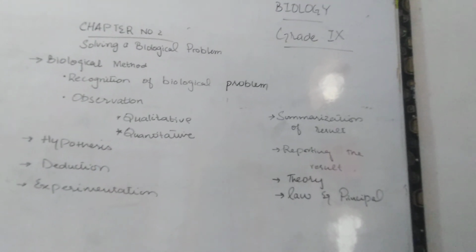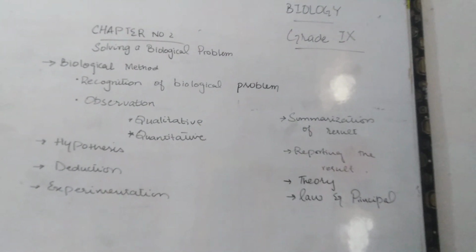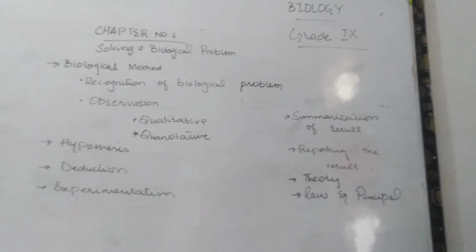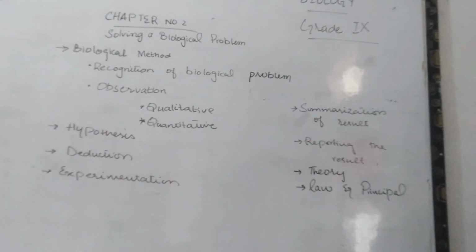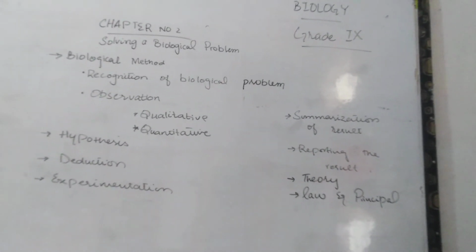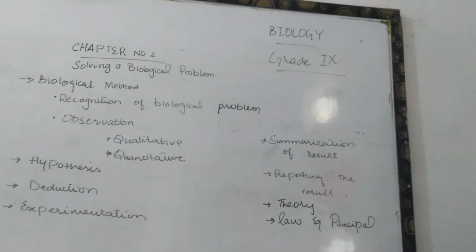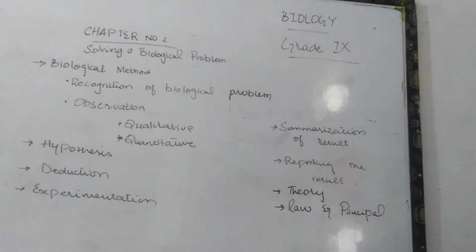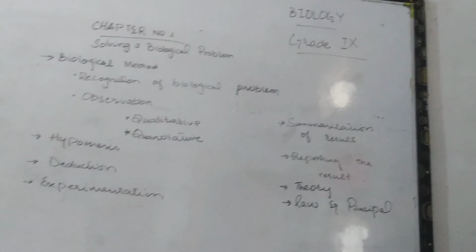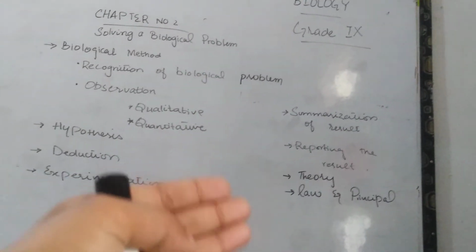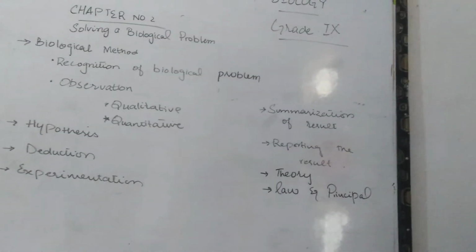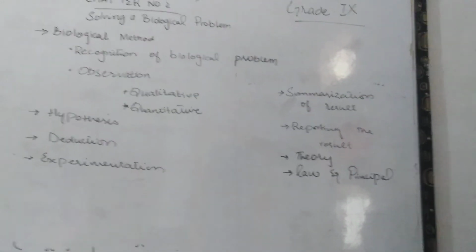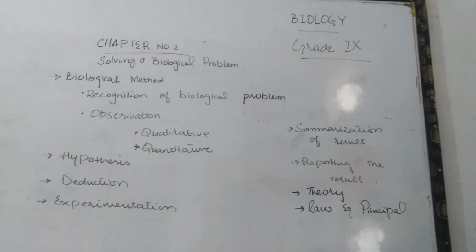A theory is supported by a great deal of evidence. Now we have another type of theory, known as a productive theory. A productive theory is one which keeps on suggesting new hypotheses, so testing goes on. It continuously suggests new hypotheses, and we do the work again and again. After this, we move towards law or principle, which is the final step.